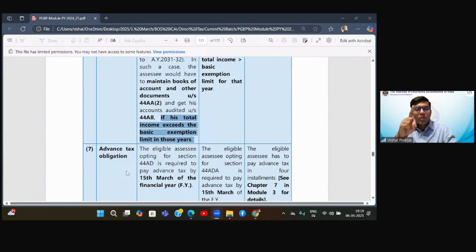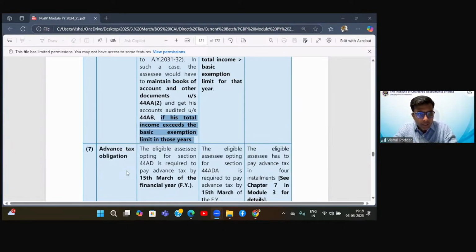So it is not only in the first year, but in any year, whenever you start calculating income by the presumptive section, from that year, 5 years, you should not show lower income. That is the crux. If you show lower income in any of those 5 years, then you are out of this presumptive benefit for another 5 years. This is what it means.